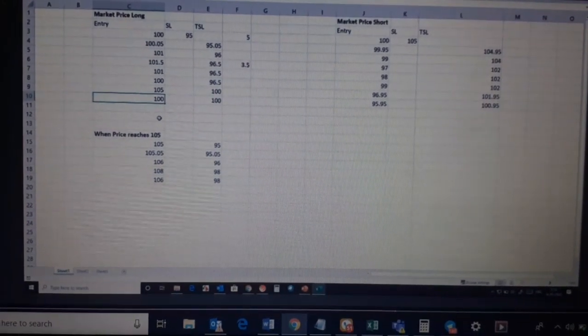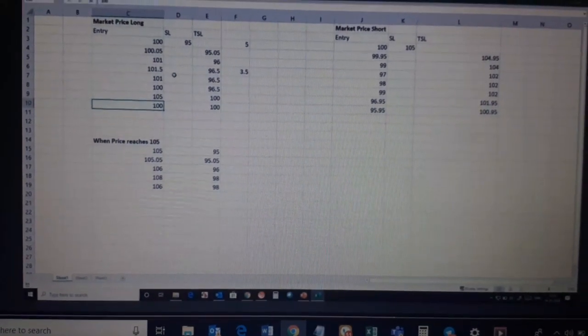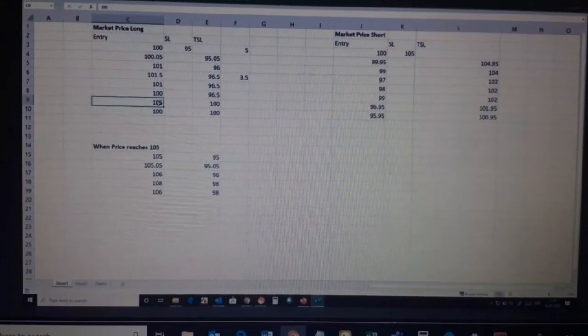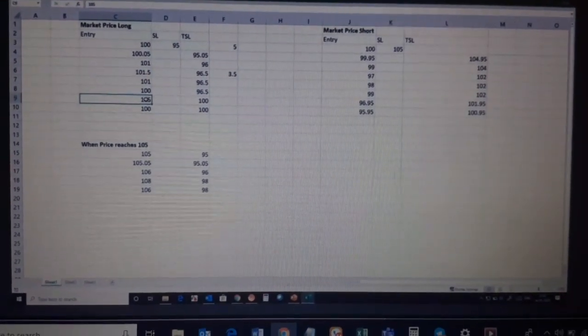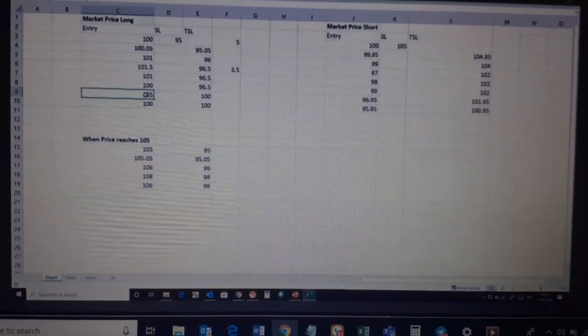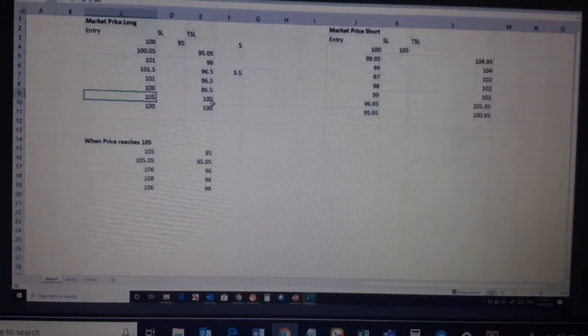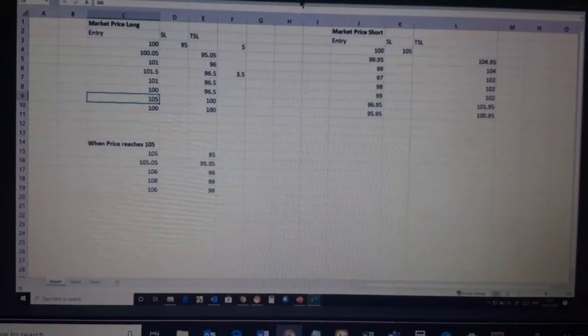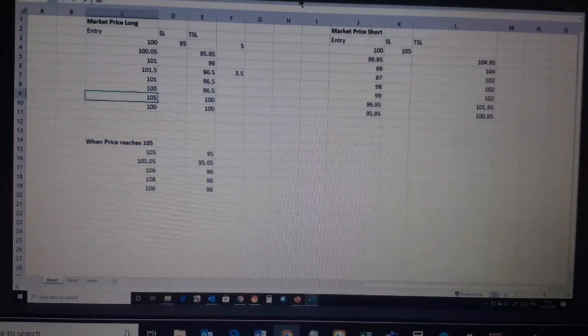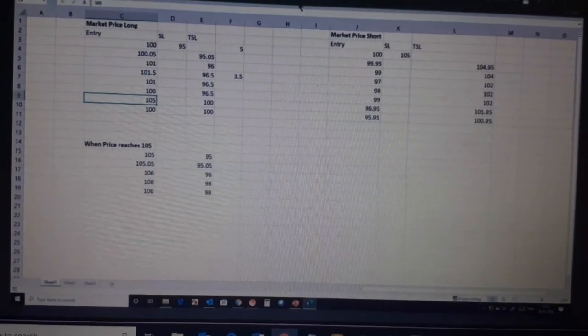So whether it's 3:1 or 2:1, let's suppose this was your 2:1, okay? 105 was your 2:1. The price came here and again started to come down. Trailing stop loss is 100. You get stopped out at 100. Again, it might just go and hit at a 3:1.